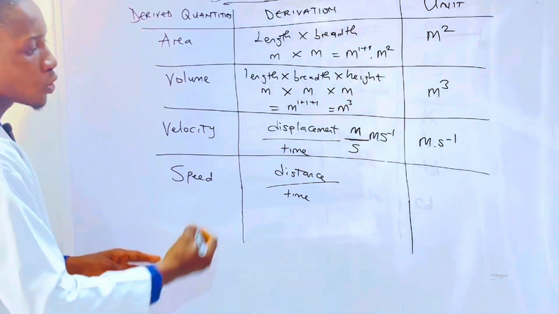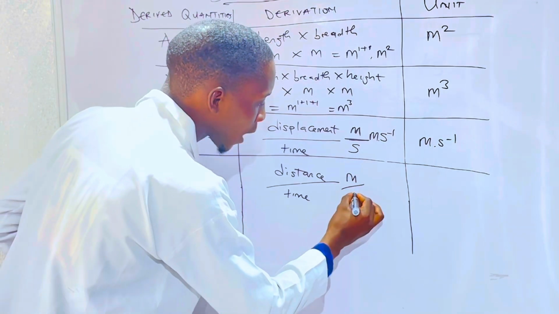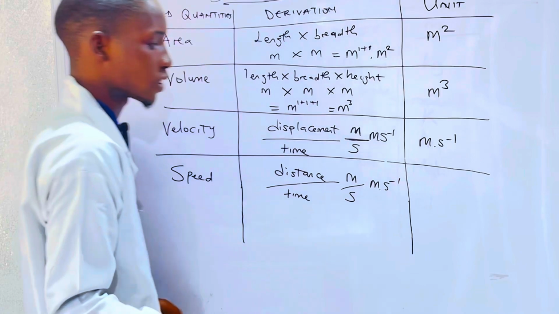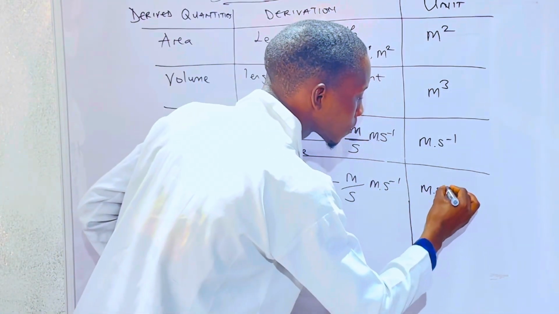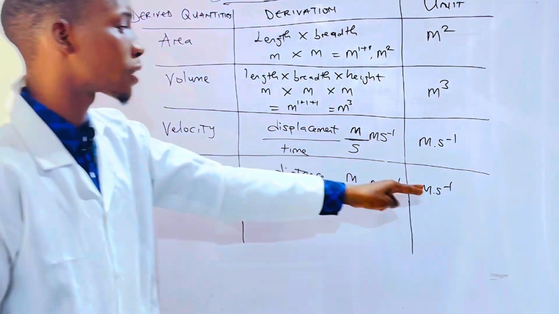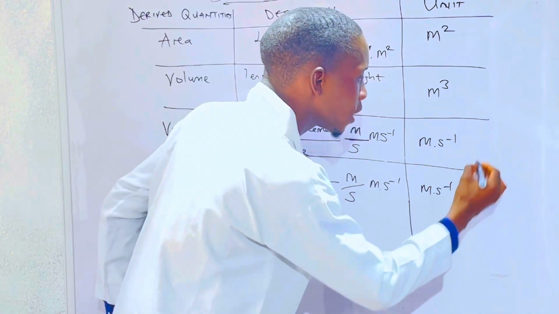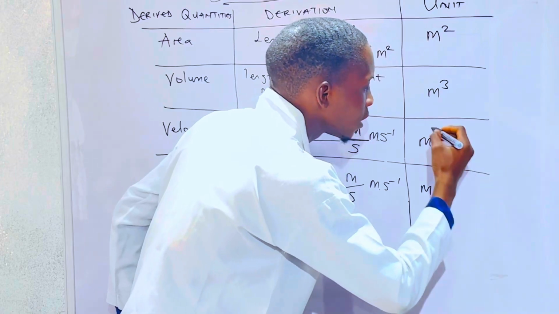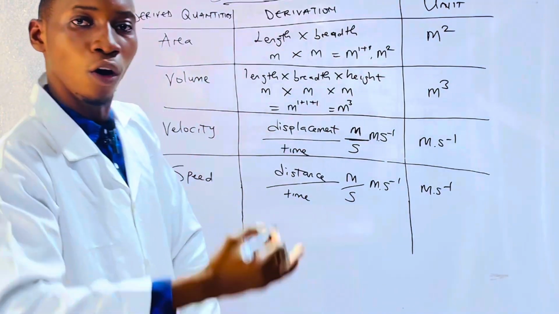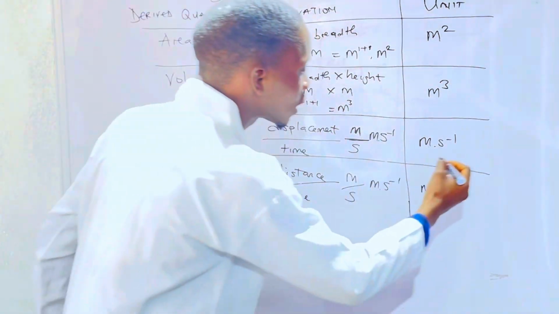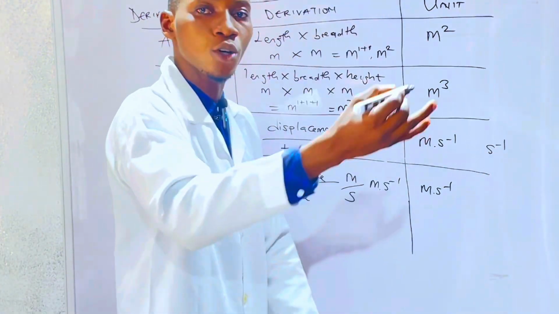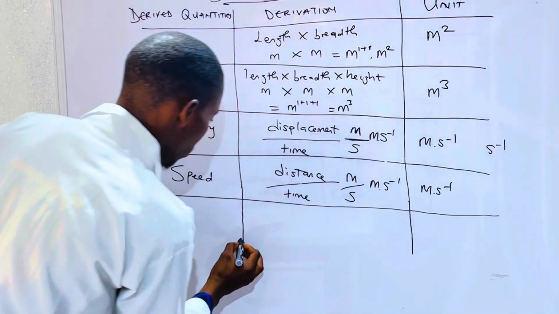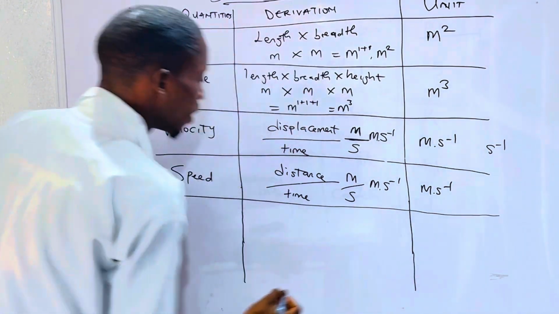Also for speed, the unit of speed will also be meter per second. Converting it, we are going to have meter per second per second. We should make this per second. Once we have any quantity or unit with a raised power of minus 1, it means one over that quantity. So this is per second, that is over seconds. Other derived quantities we are going to look at in today's class is acceleration.